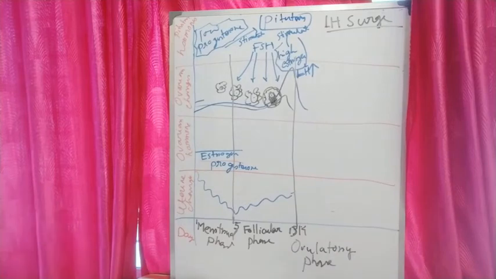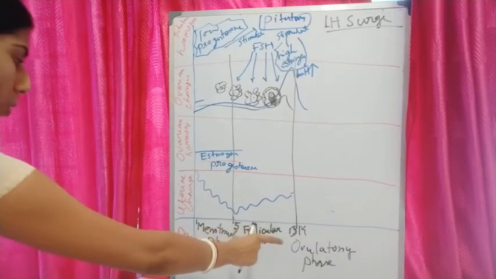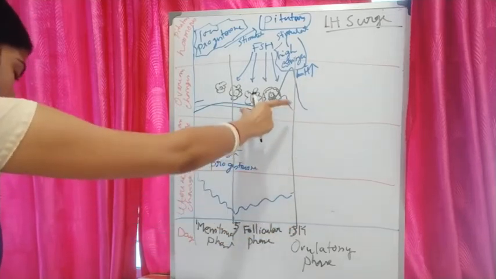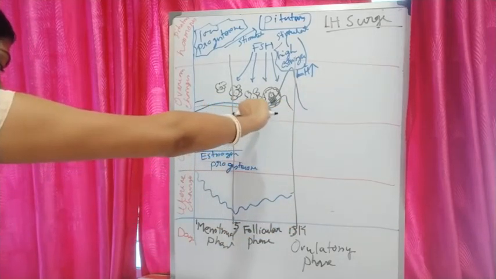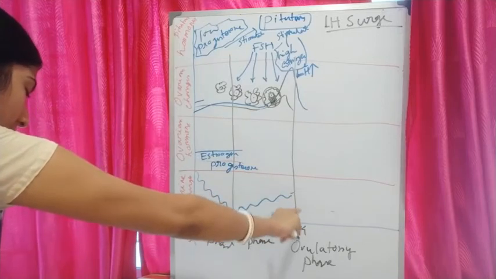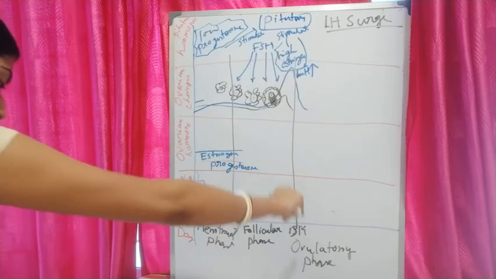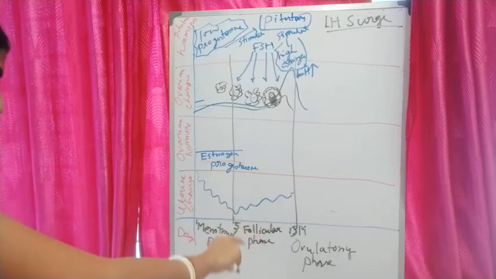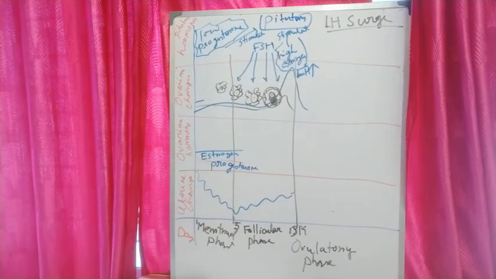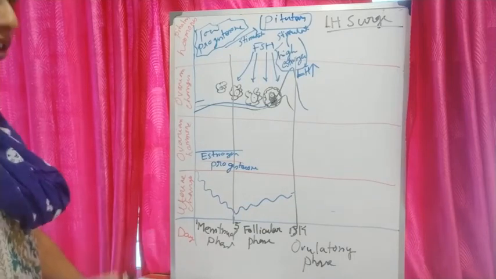So I am repeating that the menstrual phase is followed by the follicular phase. During this phase, the development of follicles will be there, and the endometrium lining will also be increasing and proliferating. These changes are driven by the changes of the pituitary and ovarian hormones.